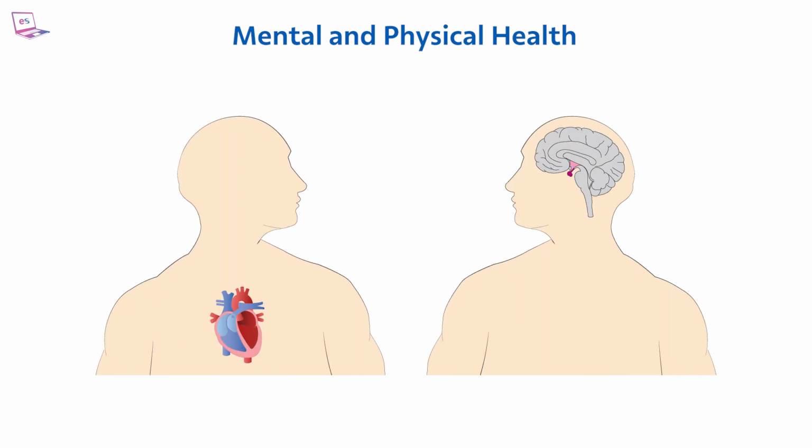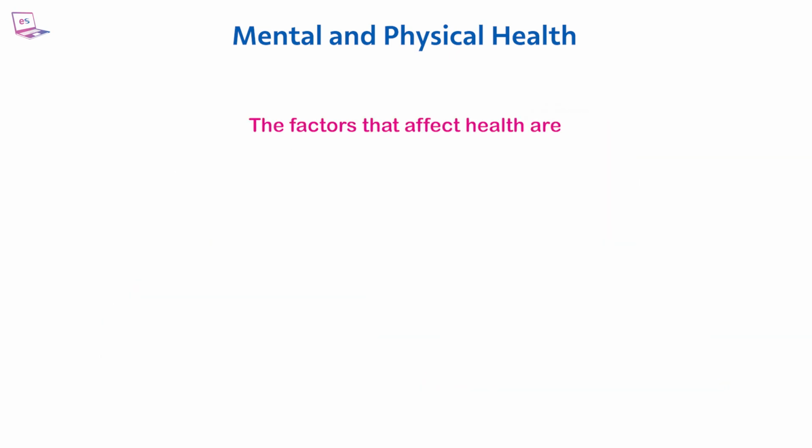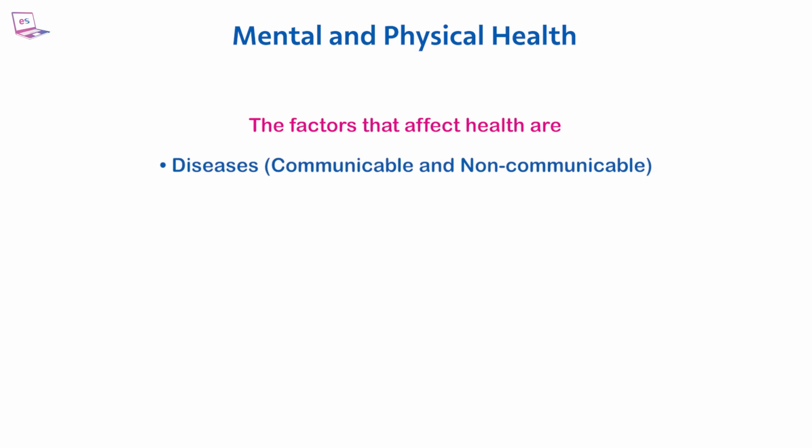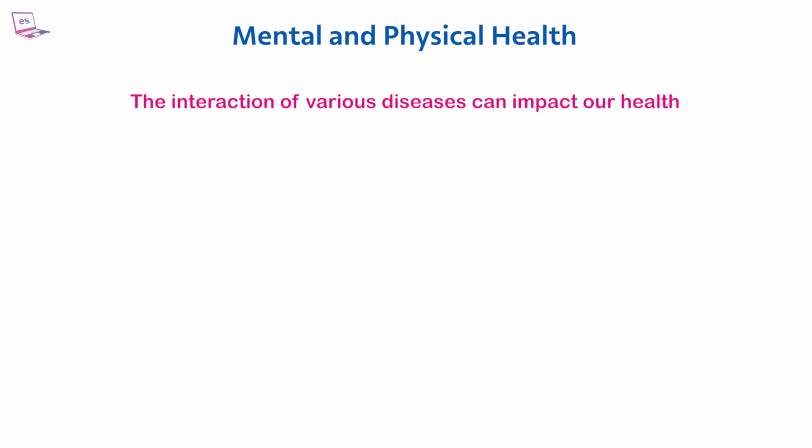Mental and physical health. Being healthy involves physical and mental well-being. Our mental health encompasses our emotional, psychological, and social well-being. The factors that affect health are: diseases, communicable and non-communicable; stress, diet, exercise, life situations. The interaction of various diseases can impact our health.